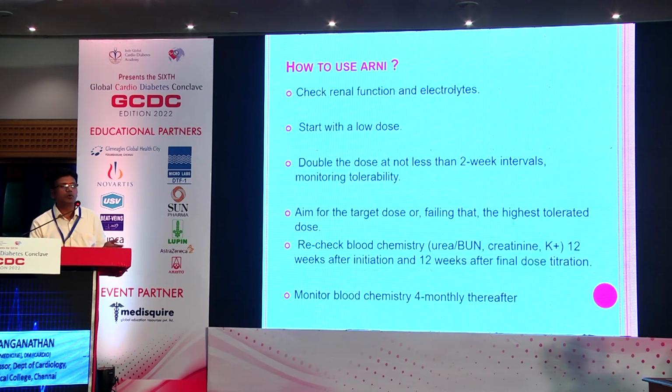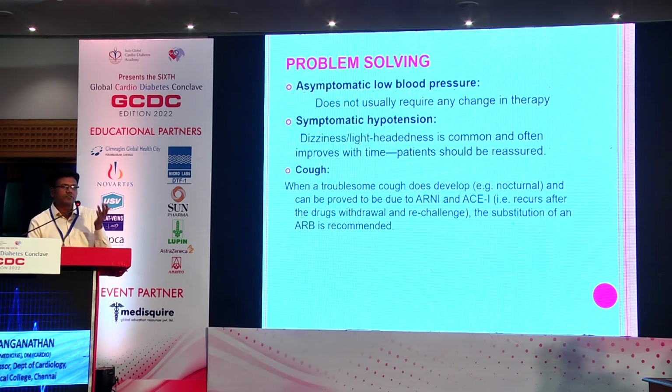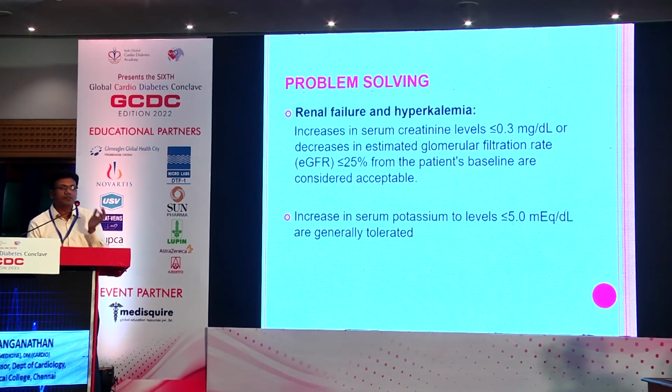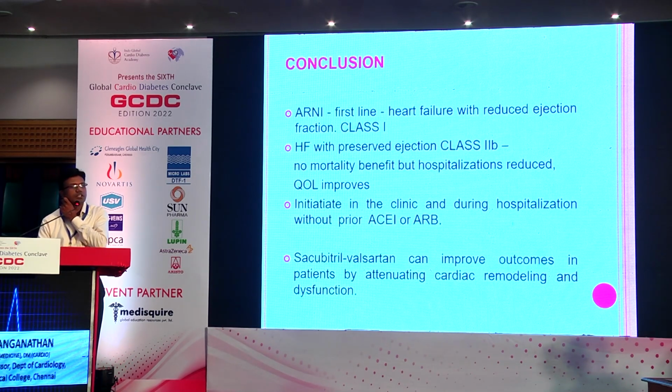We have to start with the low dose, step up every 2 weeks and try to achieve the target dose, and at least once every 3 months we need to check the potassium and creatinine values. So these are the various methods of problem solving. If the patient has low blood pressure but no symptoms, we just need to reassure the patient. Cough could be some trouble, as with an ACE inhibitor. And then renal failure and hyperkalemia require monitoring, and the potassium values need to be monitored.